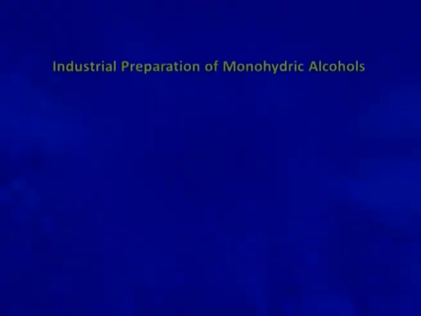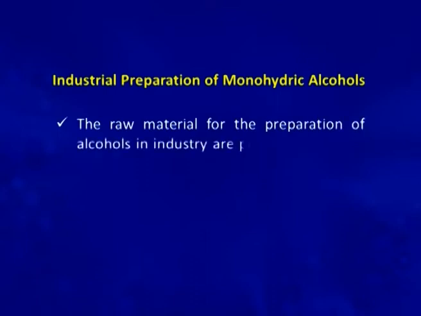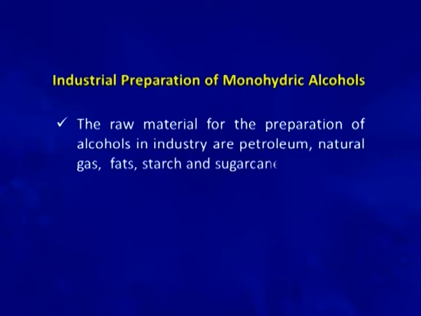Now we will discuss the industrial preparation of monohydric alcohols. The raw materials for the preparation of alcohols in industry are petroleum, natural gas, fats, starch and sugarcane.